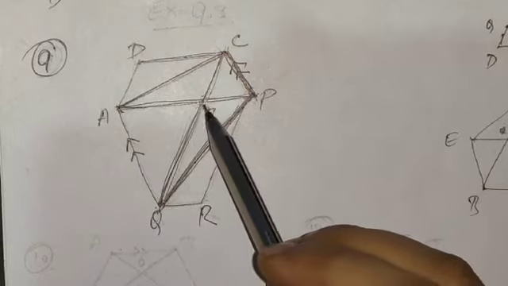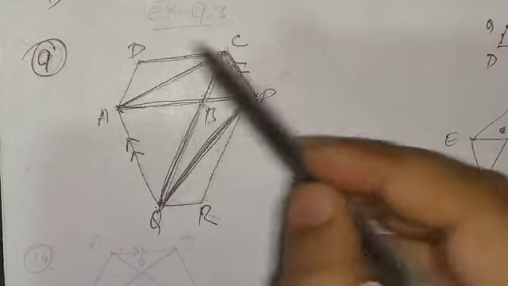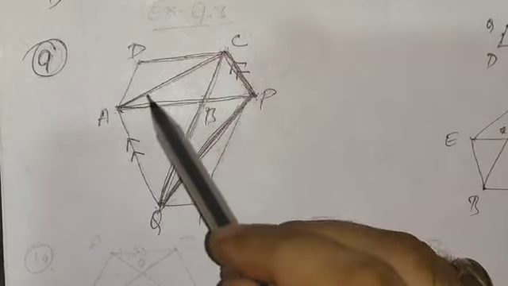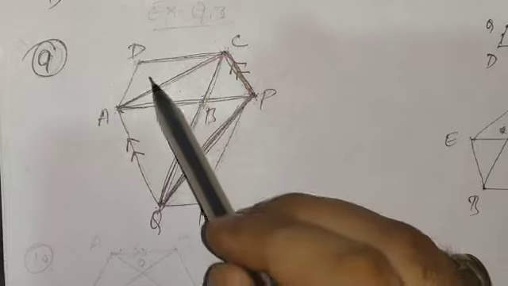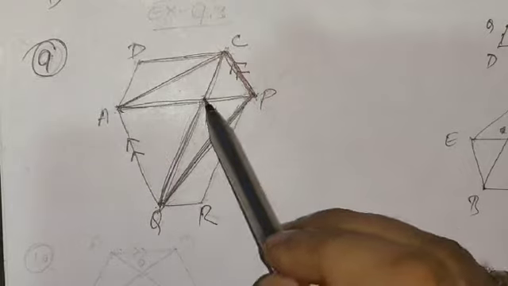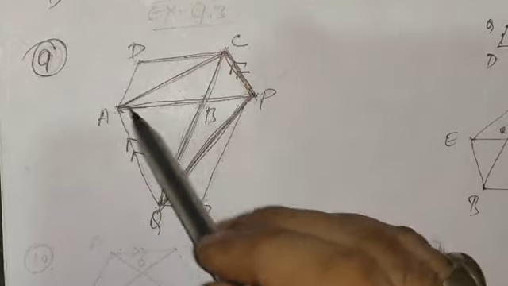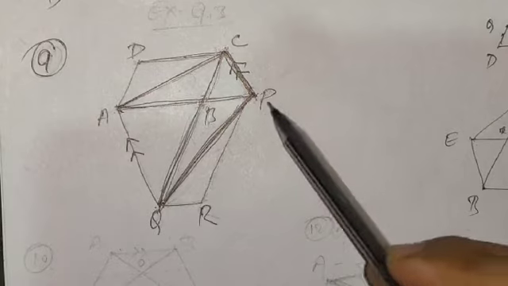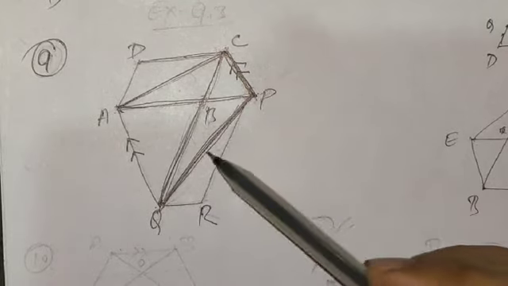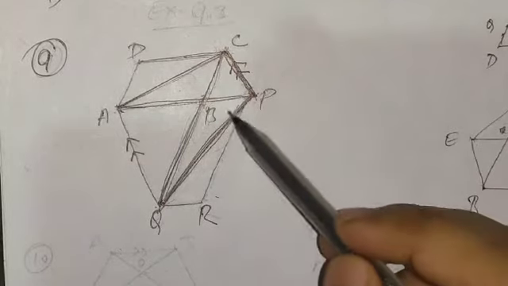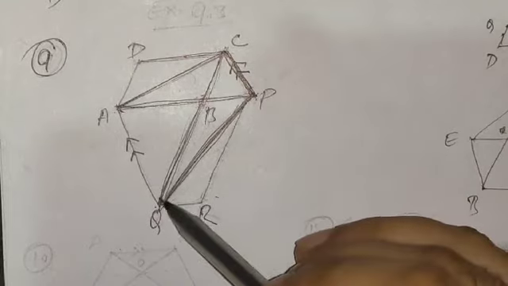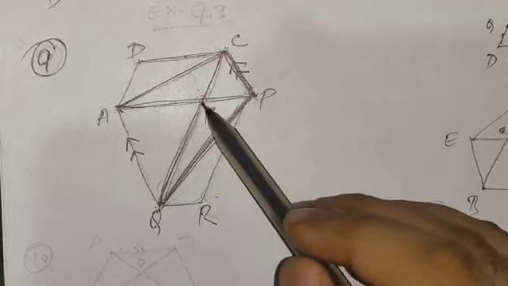Now if you properly watch the picture, you will see that in parallelogram ABCD, the diagonal divides the parallelogram into two triangles of equal area, that is ABC. So we can write, in place of triangle ABC, half the area of parallelogram ABCD. Similarly over here, triangle PBQ is a part of parallelogram PBQR, so we can write area of triangle PBQ equals half the area of parallelogram PBQR.